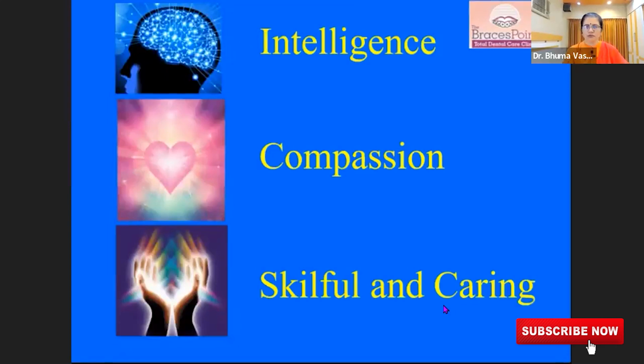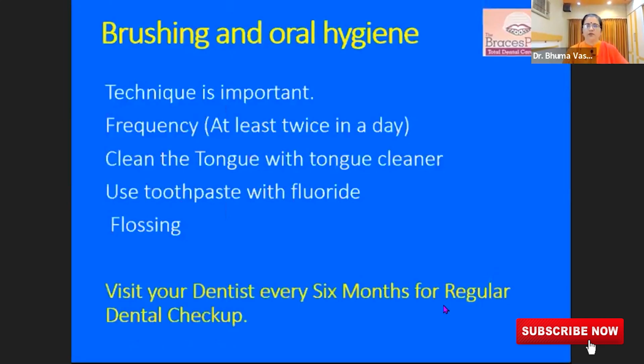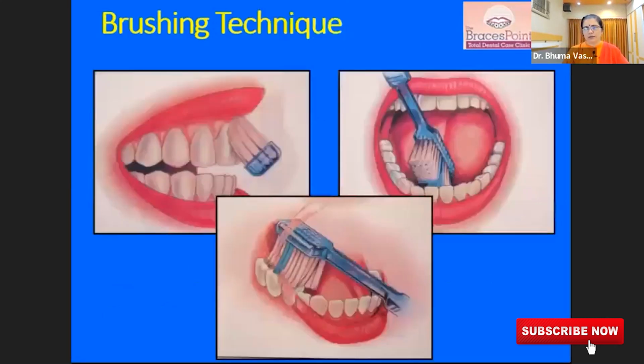What can a patient do? What can you do? You have the power to take care of your teeth, as I was mentioning. When the plaque is soft, you have to brush well. So the technique is very important. Your dentist can surely show you. I'm also going to show you. The frequency must be twice a day. Clean the tongue with a tongue cleaner. Use toothpaste with fluoride and do flossing. Visit the dentist every 6 months for a regular dental checkup.